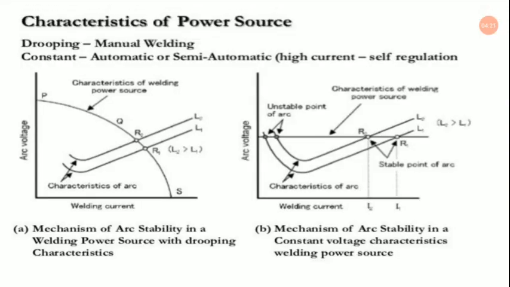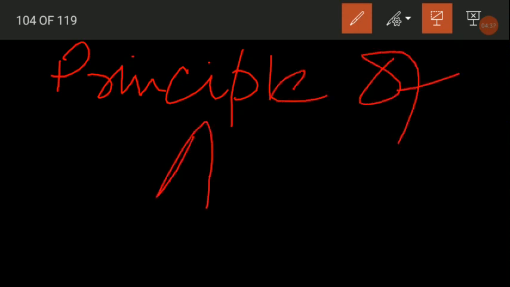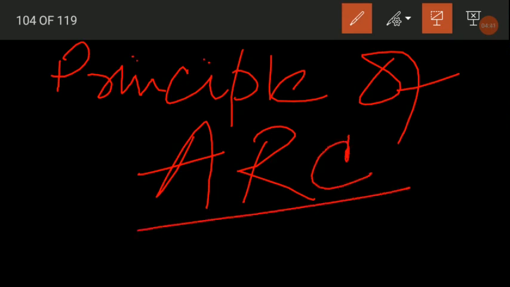Now, one more thing I would like to discuss, because this power source is directly related with arc formation. So that's why I would like to discuss with you the principle of arc formation. I might have discussed it in the previous classes, basically the physics of welding. In the first module, I might have discussed a little bit about the principle of arc.